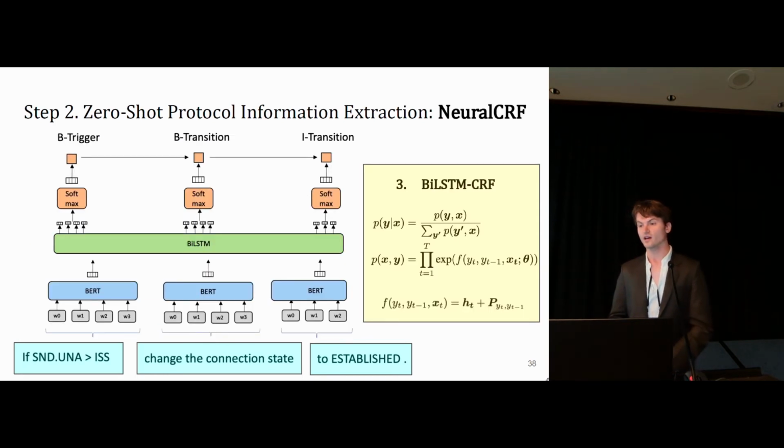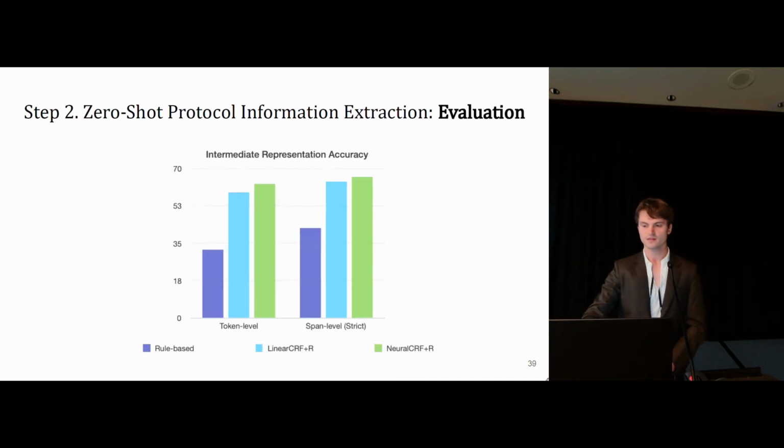We also try a neural equivalent of the linear CRF model, so something that is very morally similar to the linear CRF, but is based off a neural network architecture, and we call that neural CRF. We evaluate on a number of RFCs, and we find that both our linear CRF and neural CRF models do a better job extracting intermediary representation than a purely heuristic rule-based method, which is what we'd expect. We also find that the neural CRF model does slightly better than the linear one, and we'll see in general in this presentation that our neural model slightly outperforms our linear model.